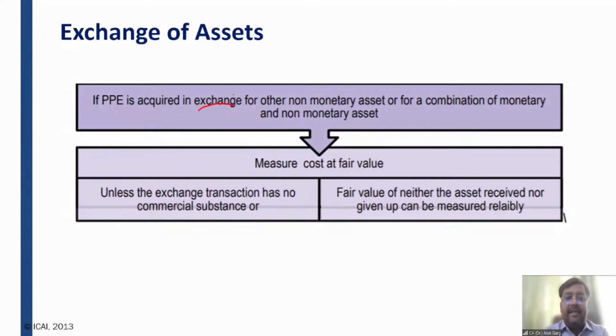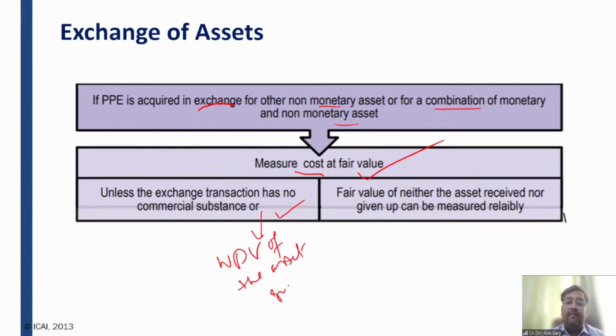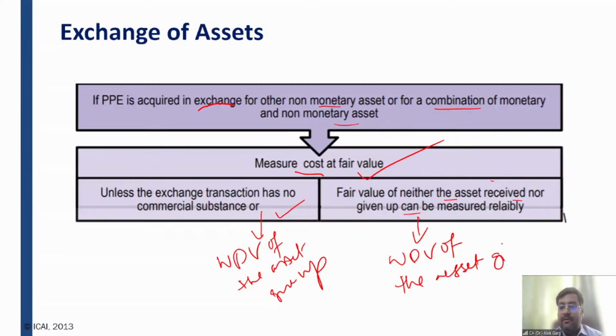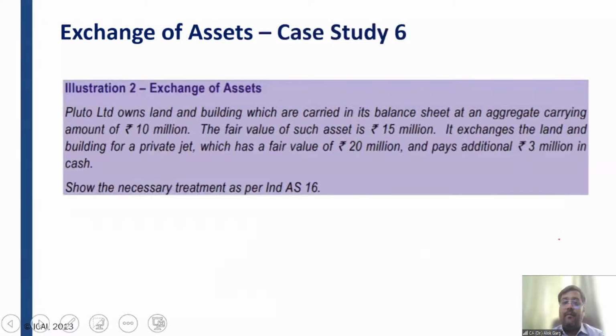If PPE is acquired in exchange for other non-monetary assets or for a combination of monetary and non-monetary assets, you are required to measure cost at fair value, unless the exchange transaction has no commercial substance. In that case, it has to be at the WDV of the asset given up. Or if the fair value of neither the asset received nor the asset given up can be measured reliably, again, in that case, WDV of the asset given up. We have just discussed the third scenario.